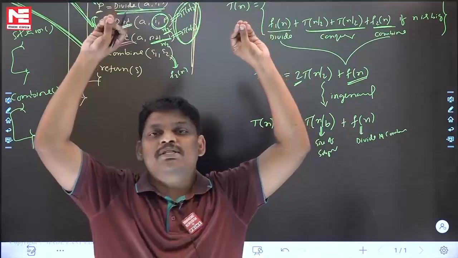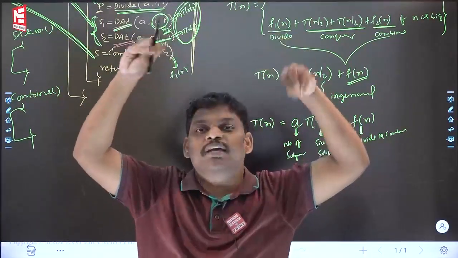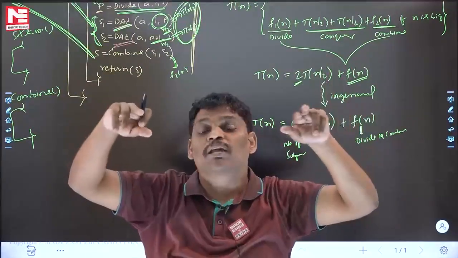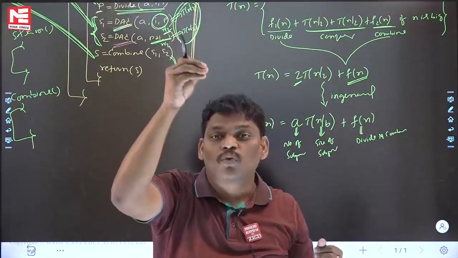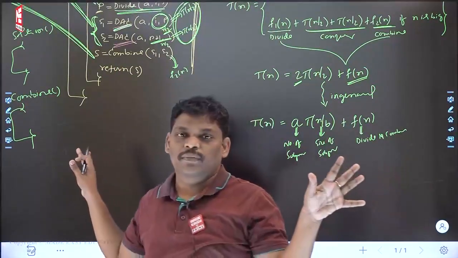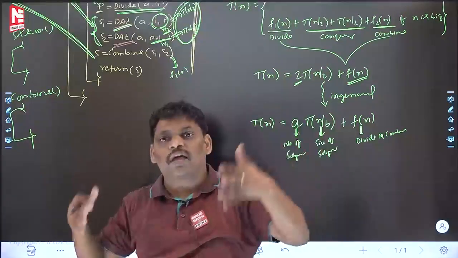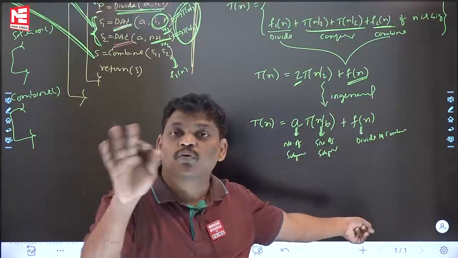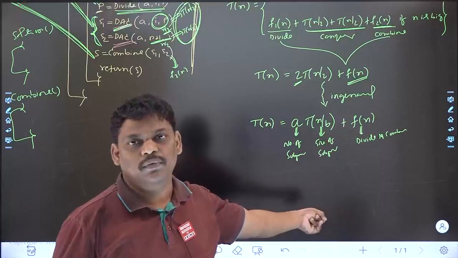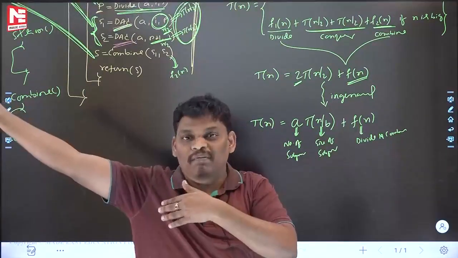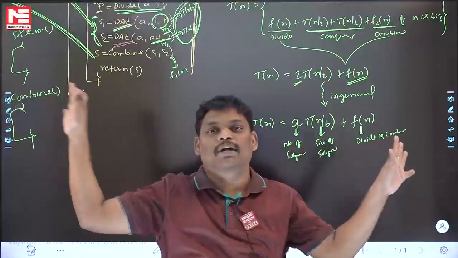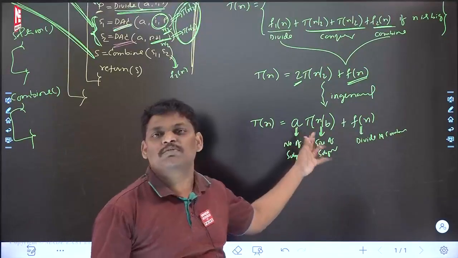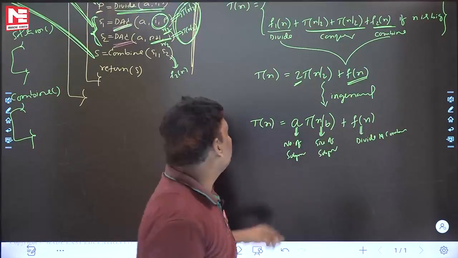Conclusions I am saying to you. A recursive program is given. Can you write the recurrence relation or not? Yes. You can write the recurrence relation, it's okay. But how many recurrence relations can you write? Depending upon what you want. If you want time purpose, write for that. If you want value purpose, write for that. If you write the recurrence relation for time and solve it, you don't get value, you get time. If you write the recurrence relation for value like previous and solve it, you will get value but not time. Some confusion may be there. I think in the next few minutes it will be clarified. Please be careful. Can you say the topic name?